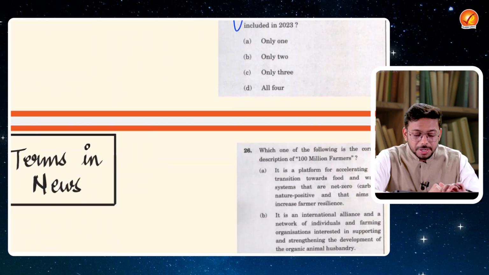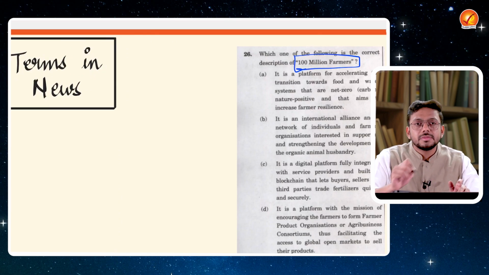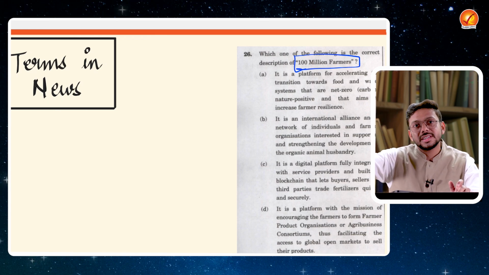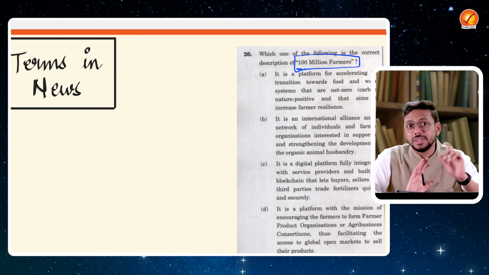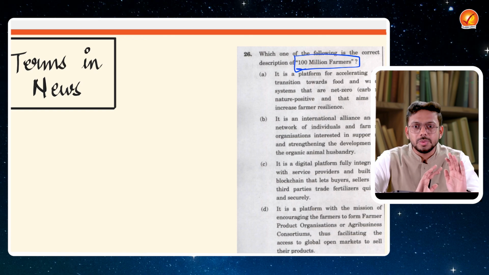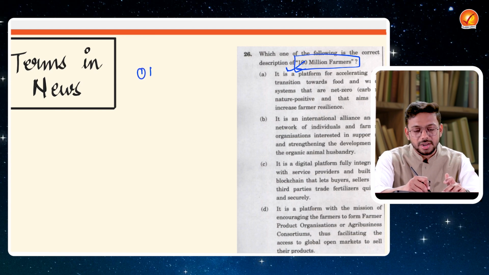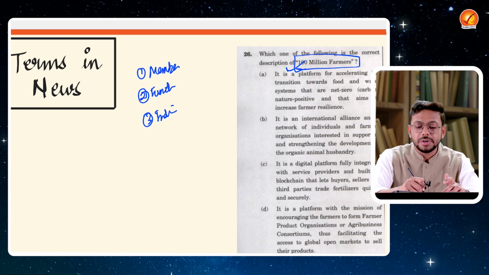analyzing the PYQs. Now this is another very important theme in the UPSC paper: any new terms. Just like we read about terms and concepts in science and technology, the metagenomics, microsatellite DNA, all those things which were in the news, small terms. Similarly, terms can be there in other subjects as well. So 100 million farmers, some kind of an organization. Just know about that organization. Who are the members? What is, first of all, its function? What is, let's say, India's relation to that particular organization?